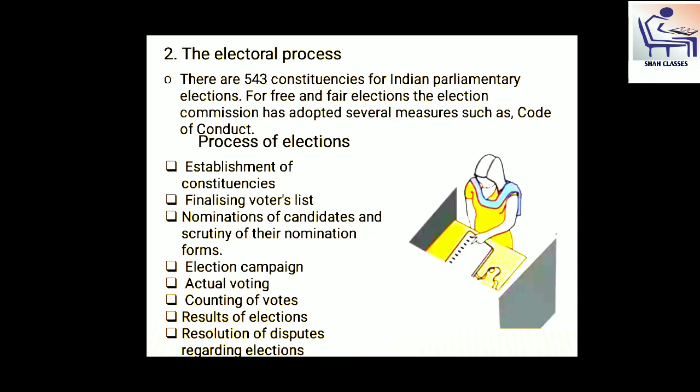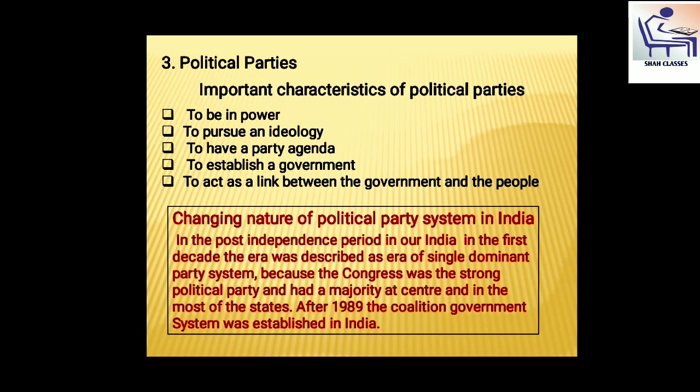Third one is nominations of candidates and scrutiny of their nomination forms. Next is election campaign. The main part is actual voting. After that, counting of votes, results of elections, and last one is resolution of disputes regarding the elections.